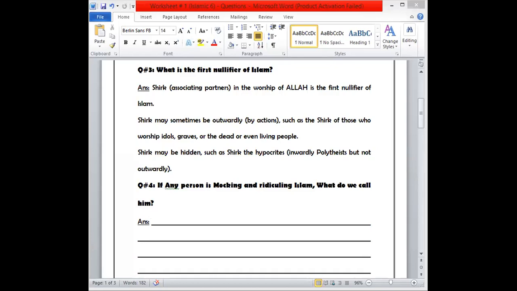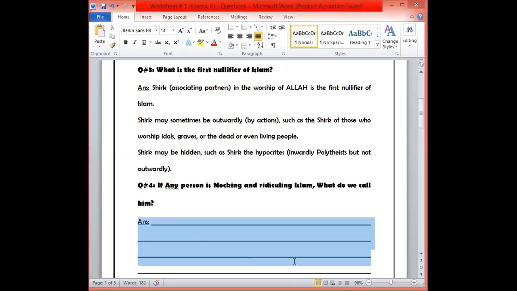Yes, exactly. We call him a disbeliever. That person is a true disbeliever because the person who makes fun of Islam, who uses bad language or bad behavior for Islam, is a disbeliever. Sir, they are also stupid and fools.